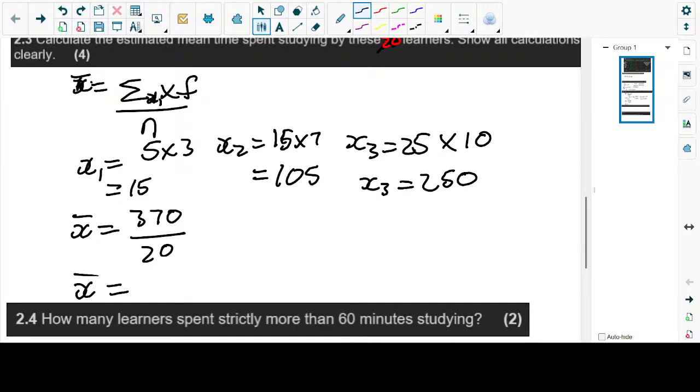It's going to have a comma. I think it doesn't have a comma, this one. 370, 20. I think it's 17.5. No. What's the answer?